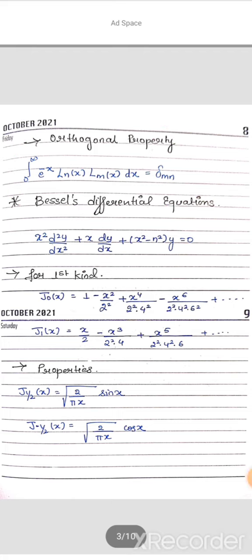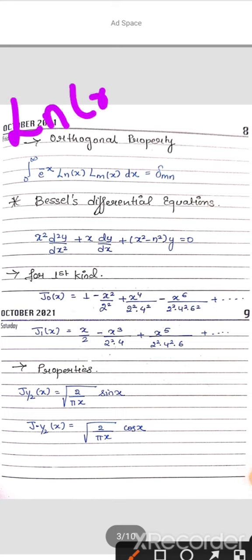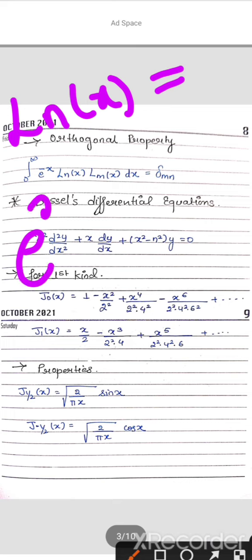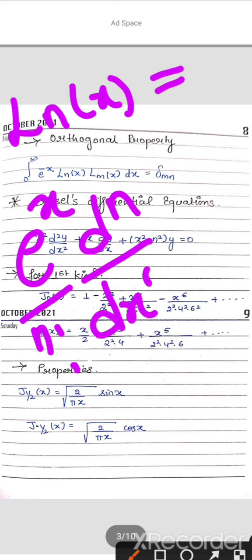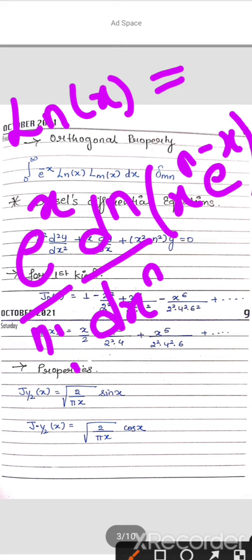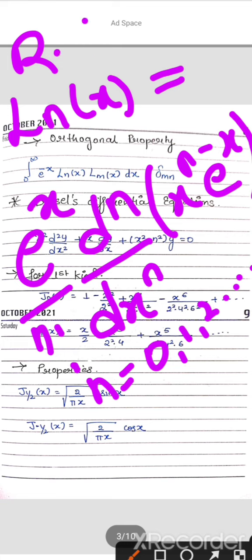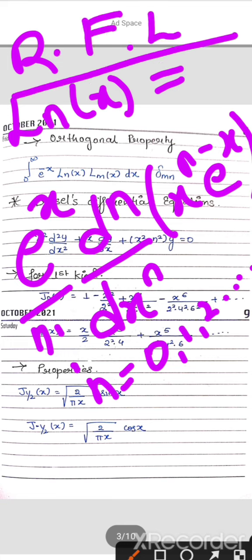For this Laguerre, I did not mention the Rodrigues formula. The Rodrigues formula for Laguerre function is Ln of x is equal to e to the power of x by n factorial, dn by dx to the power of n, of x to the power of n e to the power of minus x. Here n will take the values 0, 1, 2 and so on. Just mention this Rodrigues formula for Laguerre function in your book. Don't forget to write this, because there are must-come questions directly on the Rodrigues formula.